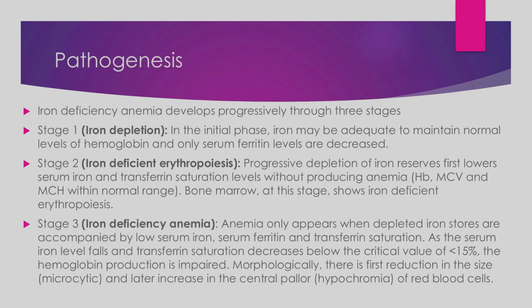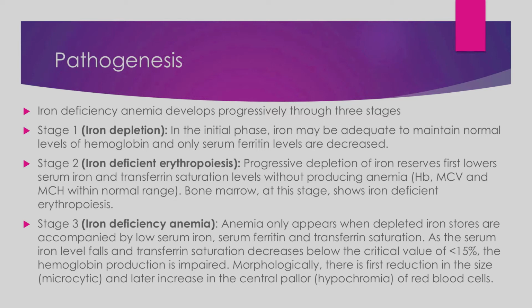Pathogenesis. The pathogenesis of iron deficiency anemia can be divided into three stages. Stage 1 is iron depletion. In the initial stages, the iron is inadequate to maintain normal levels of hemoglobin in the blood. As the serum iron depletes, the serum ferritin, which is a storage iron, is released. The iron from the serum ferritin is released into the blood so that the normal serum iron levels are maintained, but the serum ferritin levels decrease.